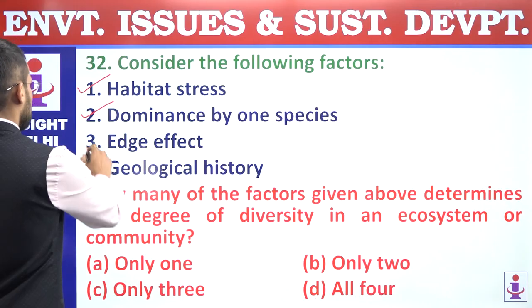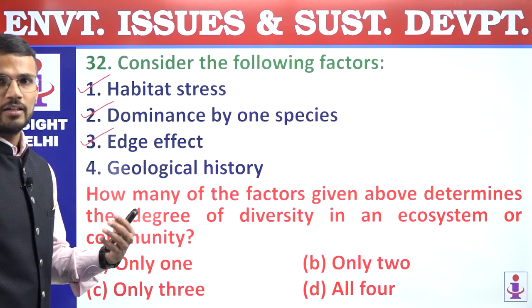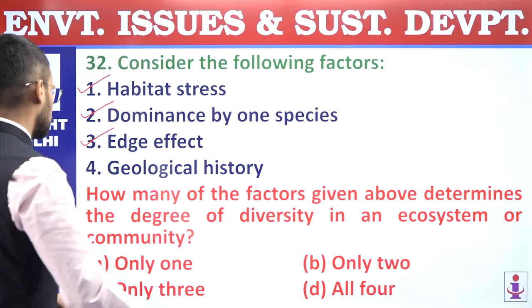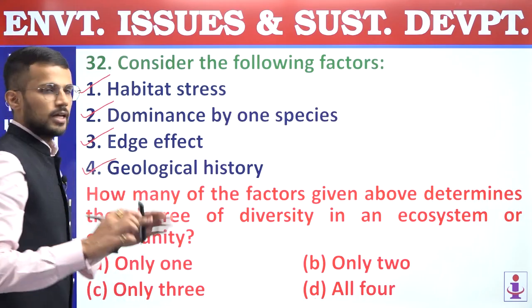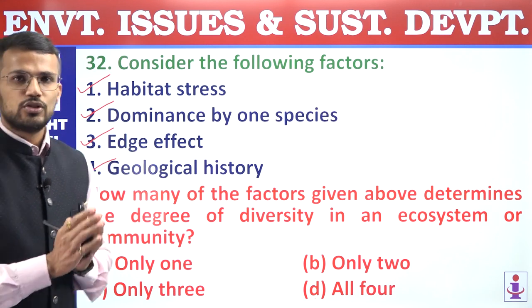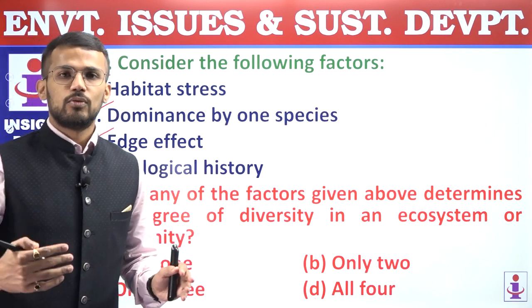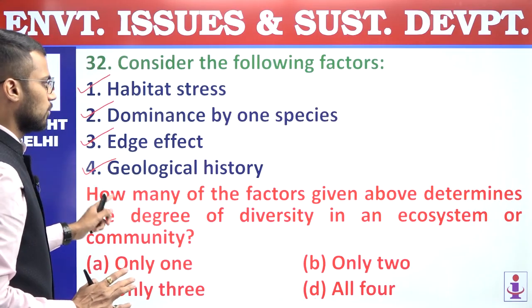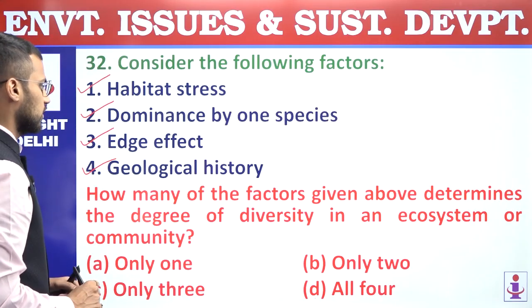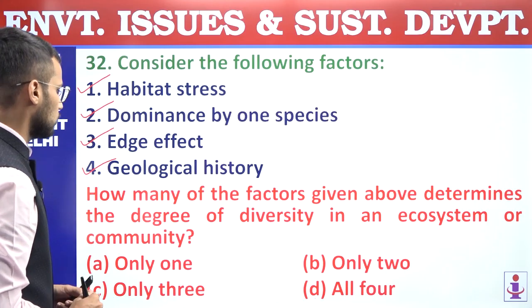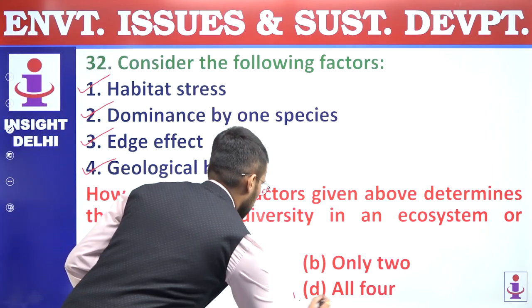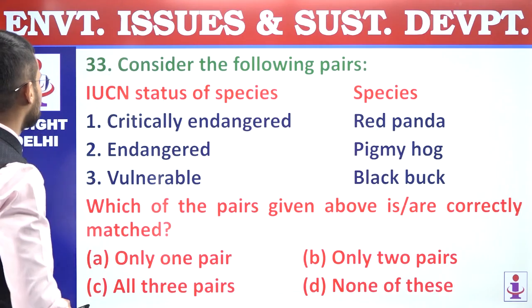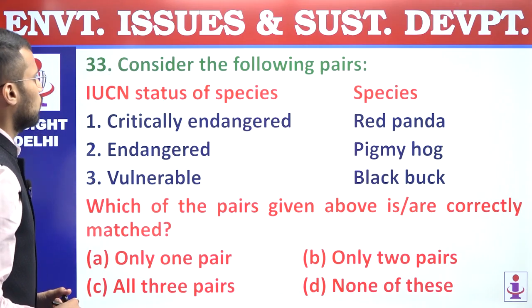Age effect also plays an important role in determining biodiversity. Then geological history also plays an important role, because if a particular region is geologically stable, there we will have more biodiversity. So all these 4 factors play an important role in the biodiversity of a region, and that's why the answer should be all 4. All 4 factors determine biodiversity. 32, answer is D.